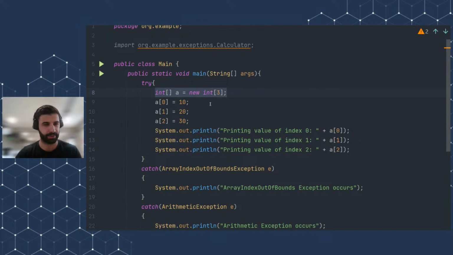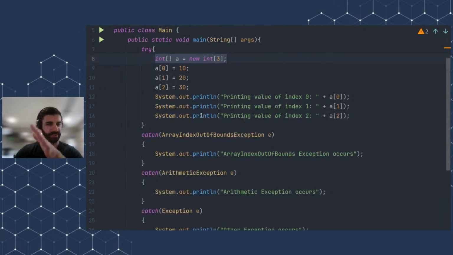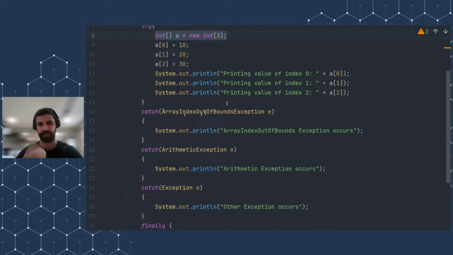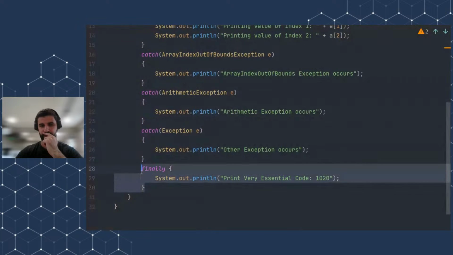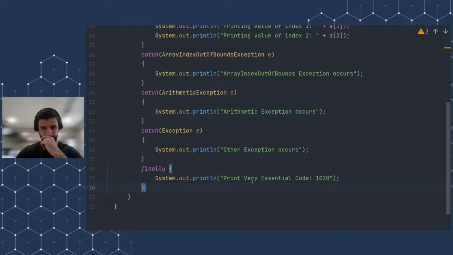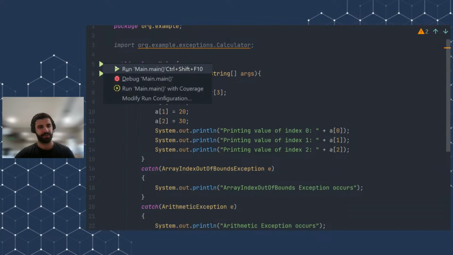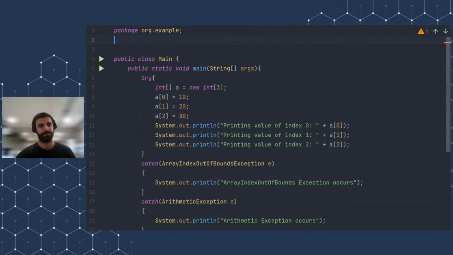Nothing very complicated. I'm also catching some exceptions here, which is ArrayIndexOutOfBoundsException, which we will analyze in just a second. We'll also catch an ArithmeticException, as you can see, which we discussed, and also Exception. And we also have this finally block here, with the same kind of statement: print "very essential code". So let's run the code and see what will happen.